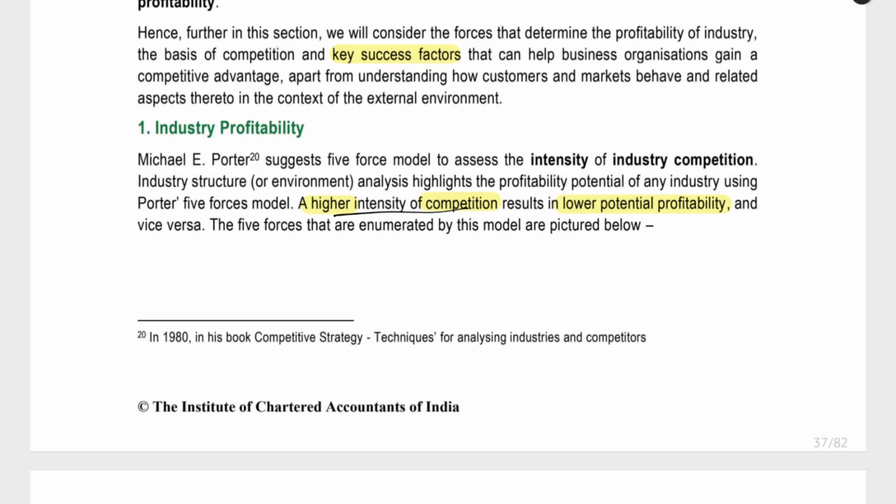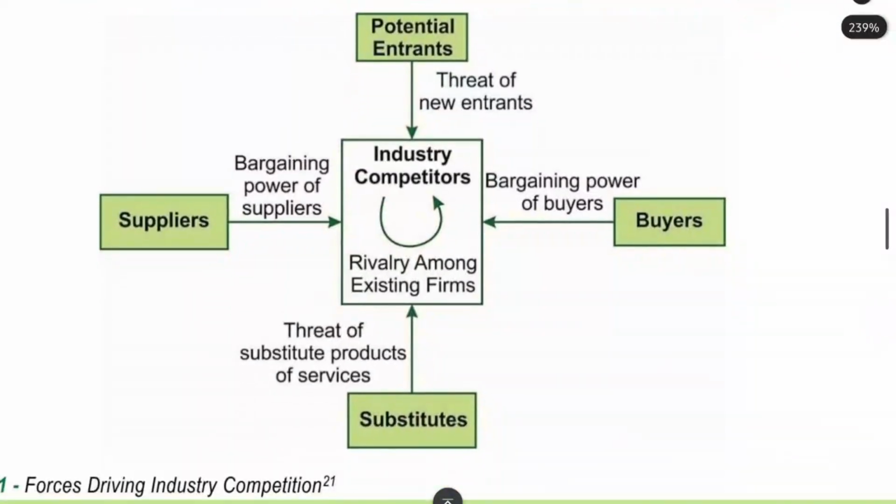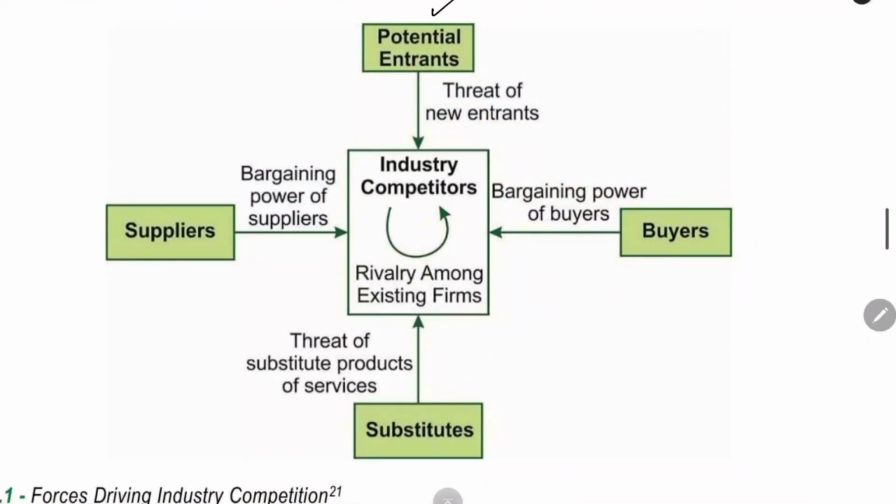But when there are few competitors, we can. It is relatively easy to enter into the business and shine our business. So, when we have higher competition, it is lower profitability. For that, he has 5 factors in industry competitor from where we will be getting the competition. One thing is potential entrants. After us entering into the business, new companies will come into the industry. We have to compete with them.